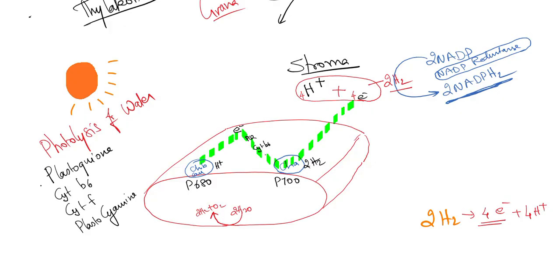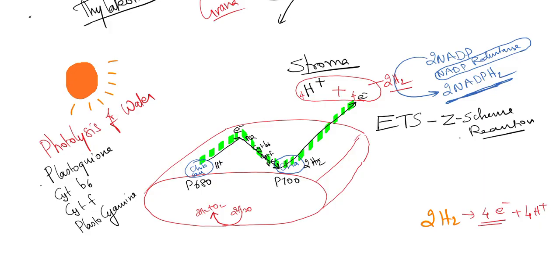Cytochrome B6 has carried it. Cytochrome F, plastocyanin, and the electrons are finally deposited or given to photosystem 1. So now just trace the path as I told. We are getting the alphabet Z. So the electron transport system is also called the Z scheme reaction.